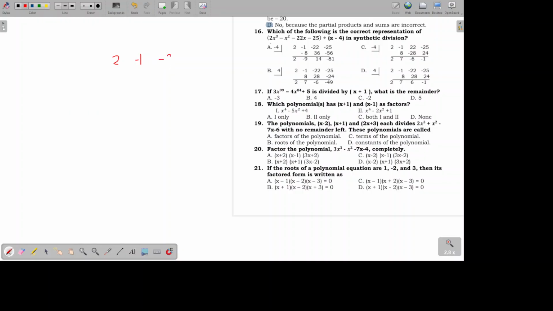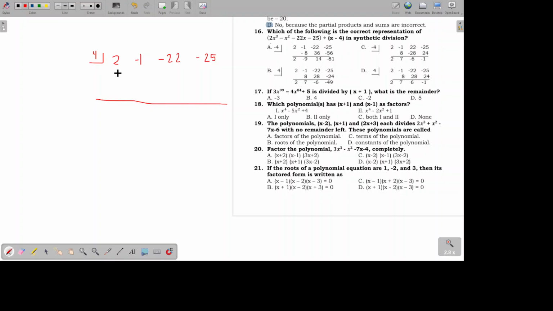Negative 22, and then negative 25. And then this factor is not the root. If we want to change a factor into a root, we transpose it to the other side of the equation, because it's like x minus 4 equals 0. So if we transpose negative 4 to the other side, it becomes positive 4. So the root is 4.